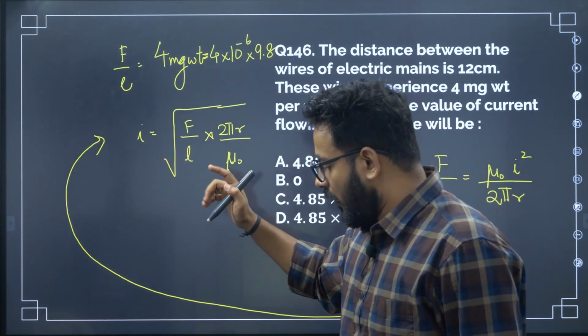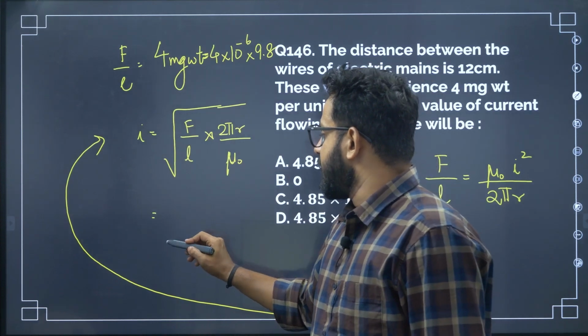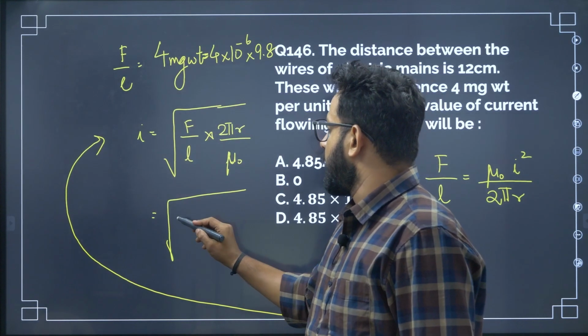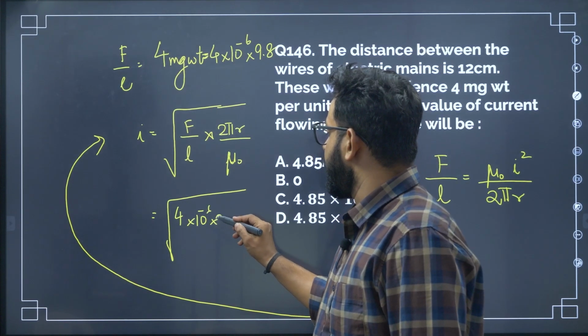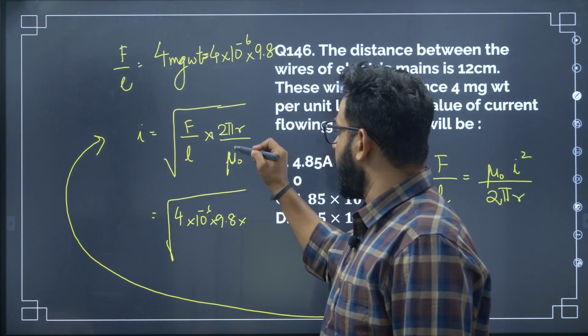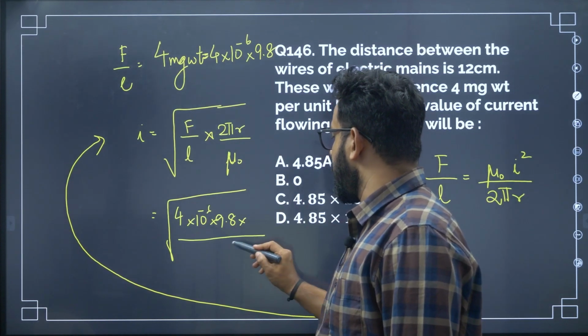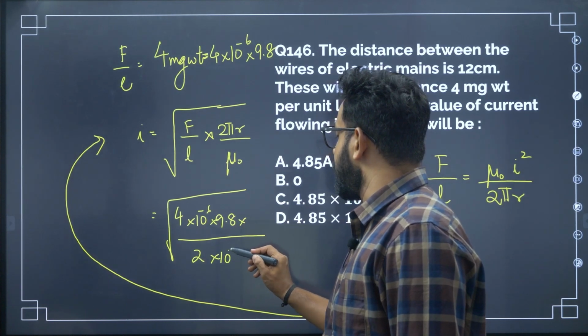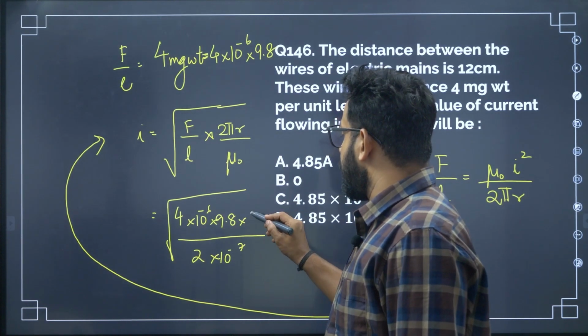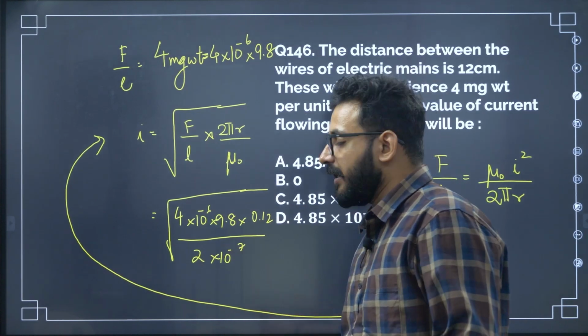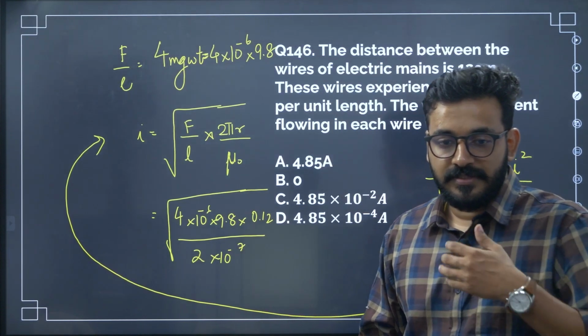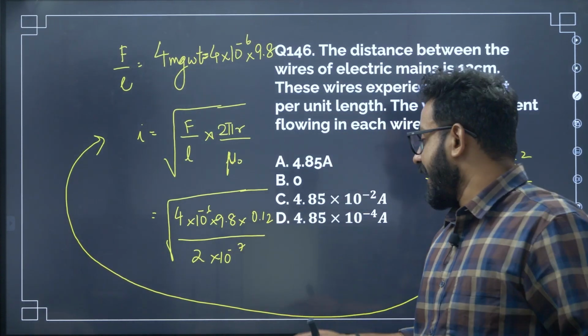So just substitute all those things. F by L is given, 4 into 10 to the power minus 6 into 9.8, into 2 pi, and mu naught will get cancelled. You will have 2 into 10 to the power minus 7. And r is 12 centimeters, 0.12. When you cancel all of them, ultimately you will get the answer as somewhat 4.85 amperes.